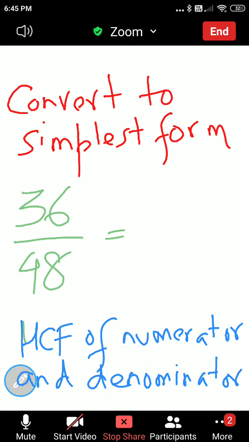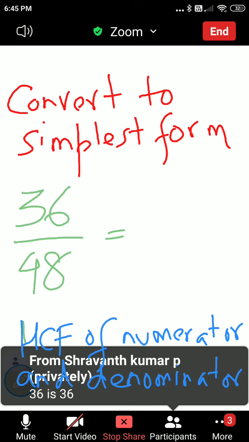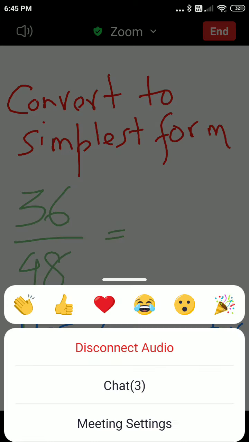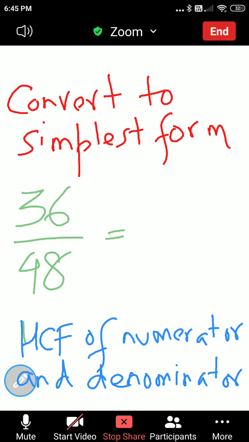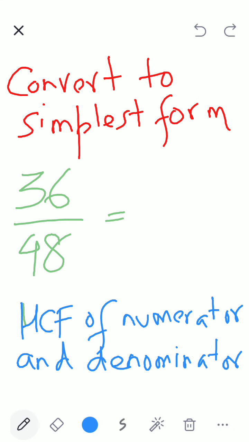Okay, children. 36 and 48. What we have to do? We have to find HCF. Archana, tell me how you did. Okay, Archana divided by 2. Okay, fine. So she first divided by 2. Let's see what she did. So you divided numerator and denominator by 2. Okay. What you got? 18 divided by 24. Okay, then what you did? Again you divided by 2.